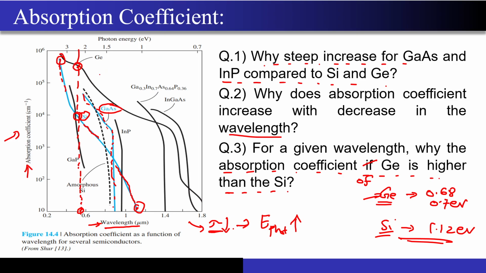Correct? So this was the curve that sir must have told you, and I have also explained it to you. There were 3 questions that I had asked. Why is there a steep increase for gallium arsenide and indium phosphide compared to silicon and germanium? On the x-axis, this curve is presenting the wavelength. On the y-axis, it is representing the absorption coefficient. Correct? Now, since gallium arsenide is a direct band gap material, you can see that this is the curve for gallium arsenide. Just look at the trace that I am highlighting. This is the curve for gallium arsenide, and for silicon, you can see the curve is something like this. So the increase is very steep in the gallium arsenide case because of the direct band gap nature.